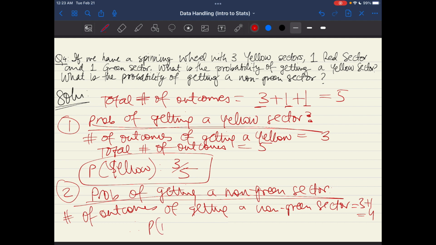Therefore, the probability of getting a non-green sector will be the number of outcomes of getting a non-green sector, which is 4, divided by the total number of outcomes, which is 5. Therefore, the probability of getting a non-green sector is 4 over 5 in this case.